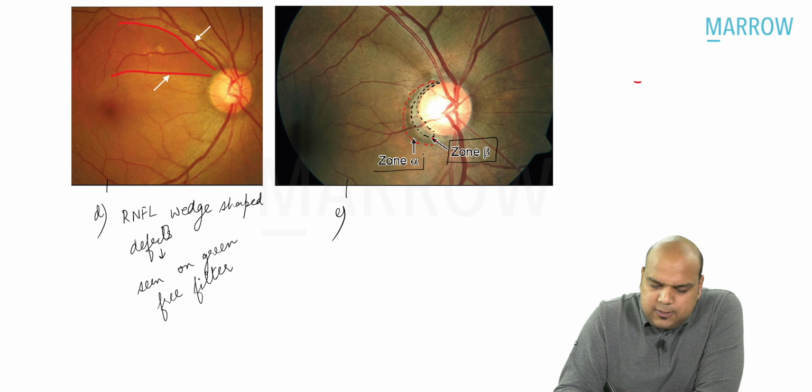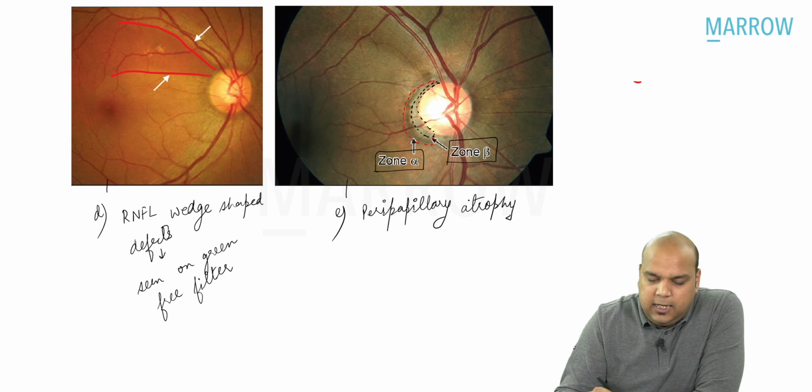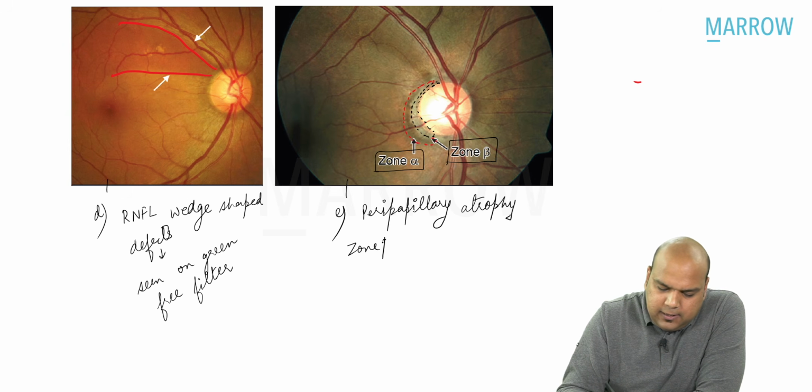Zone beta and zone alpha both are types of, or two zones of, peripapillary atrophy. Atrophy around the optic disc. If we see zone beta, everybody, can I say zone beta is also known as temporal myopic crescent?